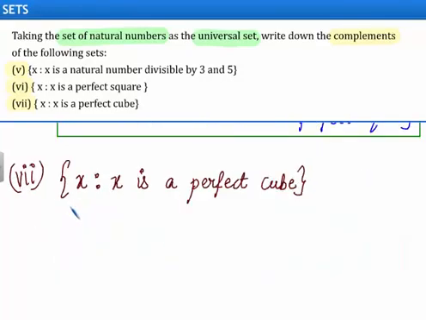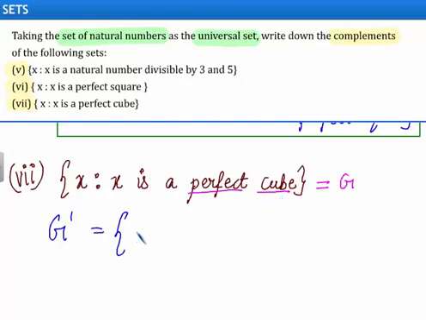Next set is the set of x such that x is a perfect cube. Let us assume this set as set G. Now we need to find the complement of the set G. This will be equal to the set of elements which are in the universal set but not in the set G. G is a set of perfect cubes.